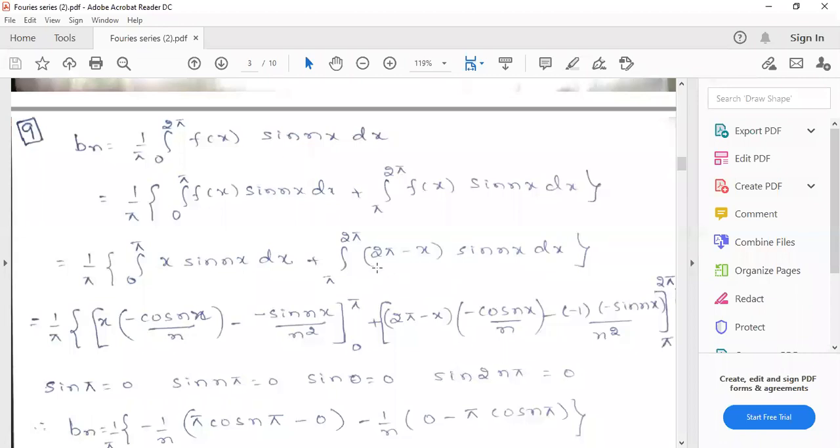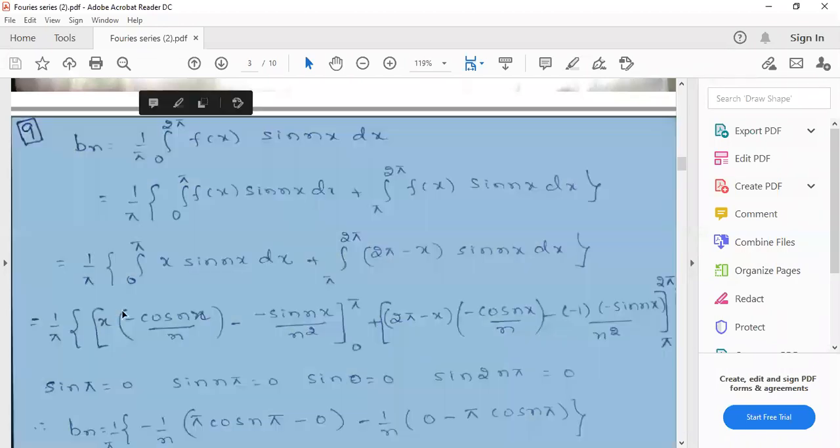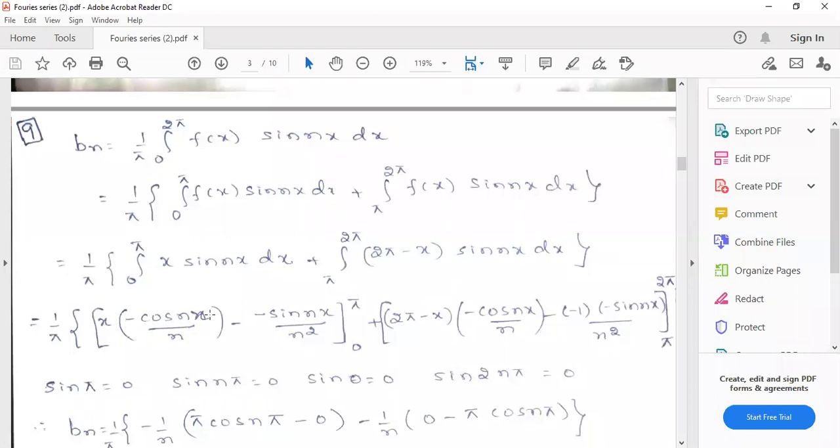Now you have to apply Bernoulli's rule for both the integrals, first and second. First apply it for the first integral. Here u is x and v is sin nx. Bernoulli's rule is u v1 minus u dash v2. So that is u into x and integration of sin nx, which is minus cos nx by n, minus derivative of u, which is 1, and integration of minus cos nx, which is minus sin nx by n square, where the limits vary from 0 to pi.